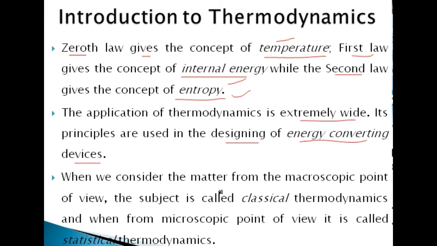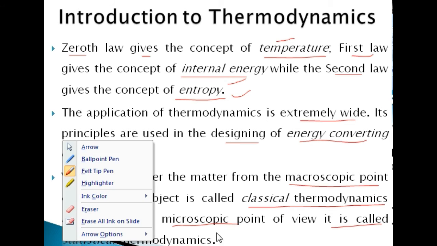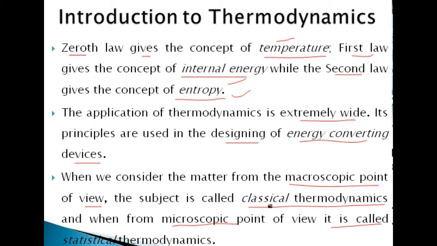When we consider the matter from the macroscopic point of view, the subject is called classical thermodynamics. And when from the microscopic point of view, it is called statistical thermodynamics. They are two different things.